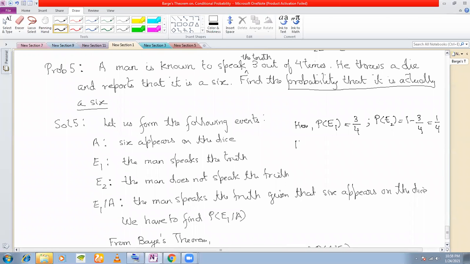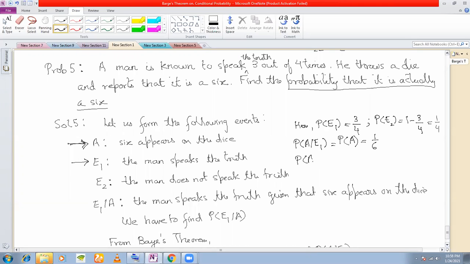P(A/E1). Let's see, 6 appears on the dice A, given that the man speaks the truth. It does not matter whether the man speaks the truth or not. If 6 appears on the dice, it is the same as P(A). What is the probability that 6 appears on the dice? 1 by 6.